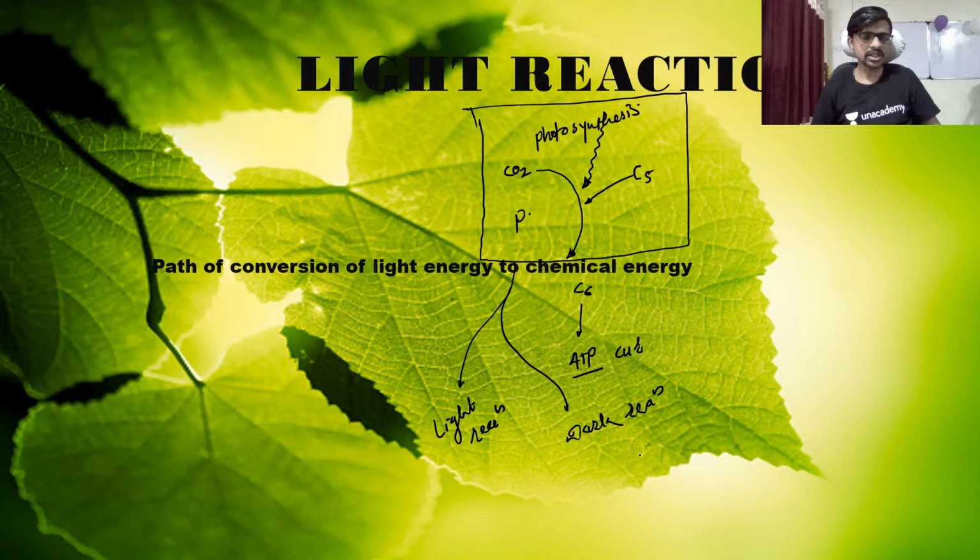This dark reaction is nothing but your Calvin cycle, and this light reaction is the electron transport chain. You can say the electron transport chain between PS1 and PS2.